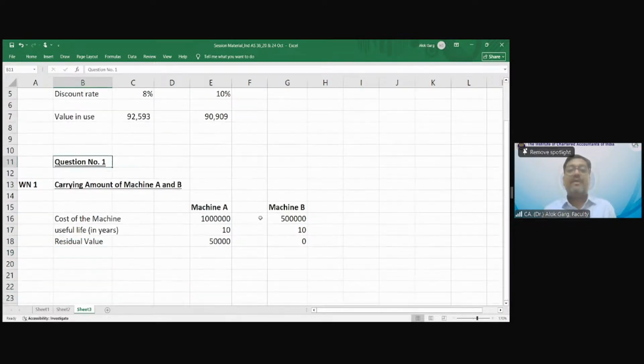So we need to compute the carrying amount of machine A and B as on 31st March 20x8.